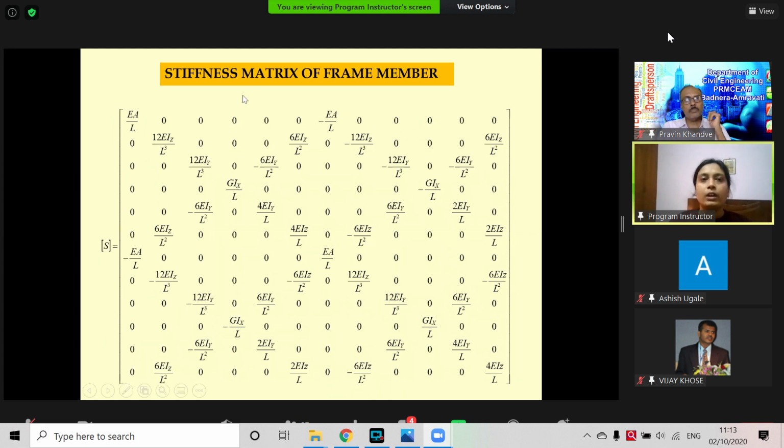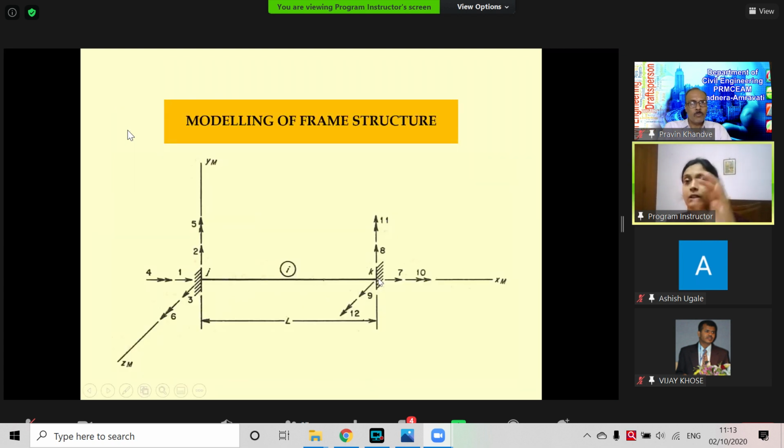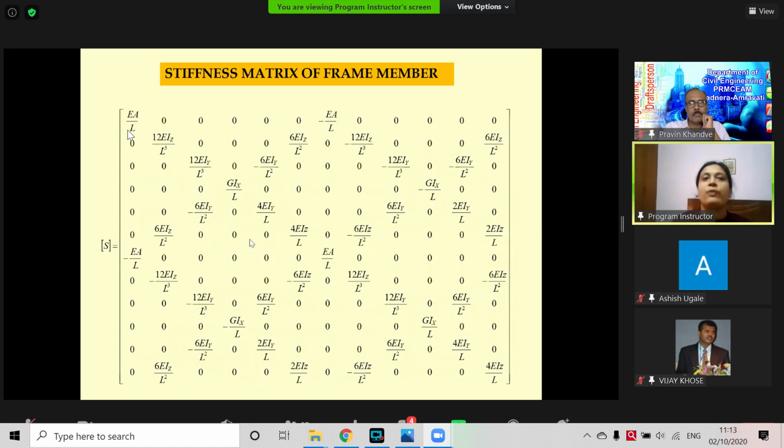And how do we find out the stiffness matrix? Stiffness is nothing but the force required to cause unit displacement at any point while keeping all others in the same condition. We are not allowing the other points to move when I give the force to cause unit displacement in this joint, keeping all others in the original position. There is no lateral displacement.